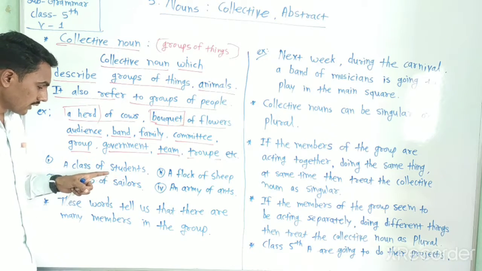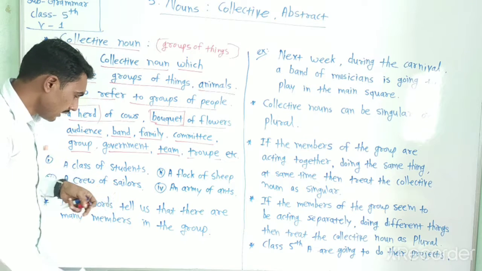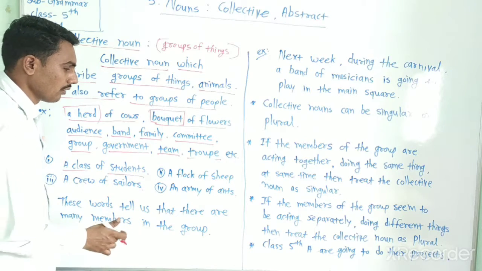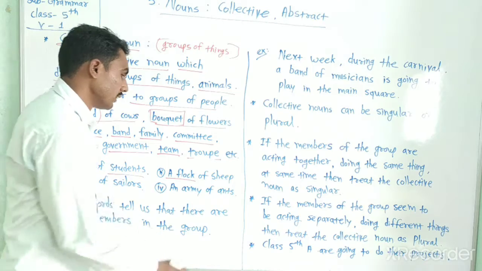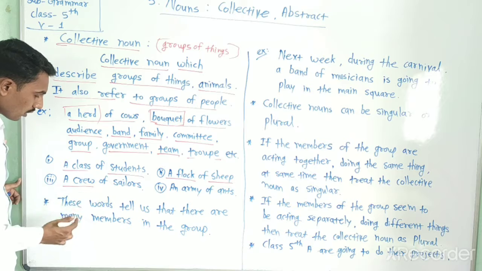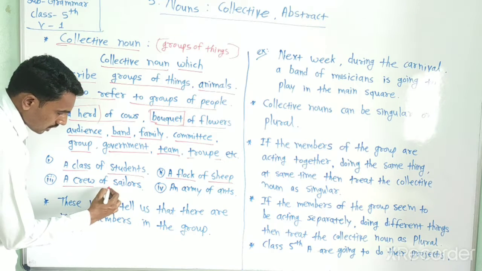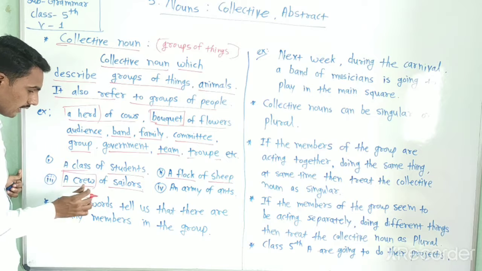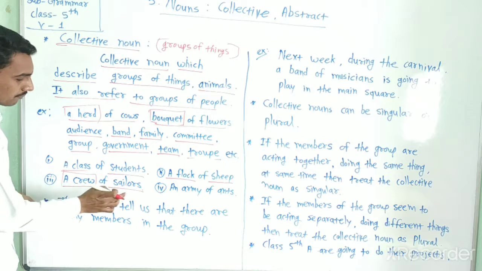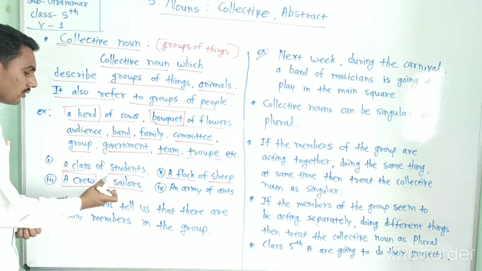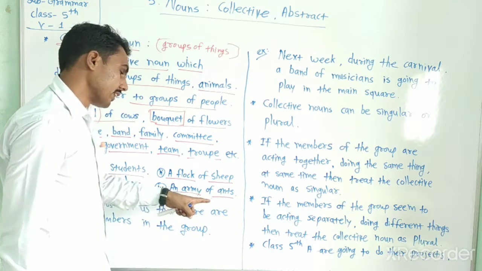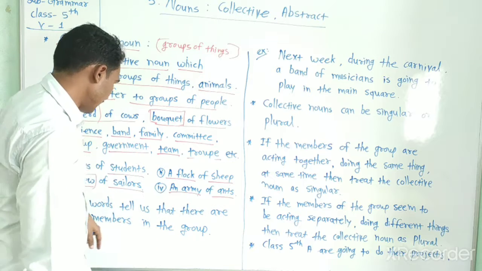A class of students. Look here, a class of students is a collective noun. Another example is a flock of sheep. Remember this. Then a crew of sailors. This is a collective noun which shows the collectiveness or group of something. Sailors are people who live at sea. Okay. An army of ants. Remember this.